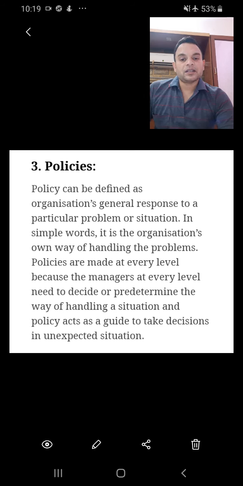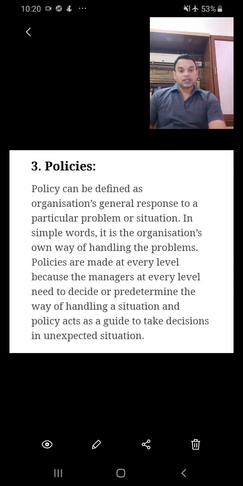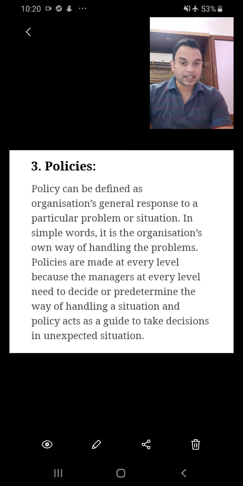Policies are the general response to a particular problem or a situation, how the organization will follow it. Say for example, everyone has to come to school at 7:25, that is called a policy. Now that policy has to be made in such a way that everyone has to follow it. So everyone also knows, okay, this is the system of the organization, this is the system of school that we need to follow.